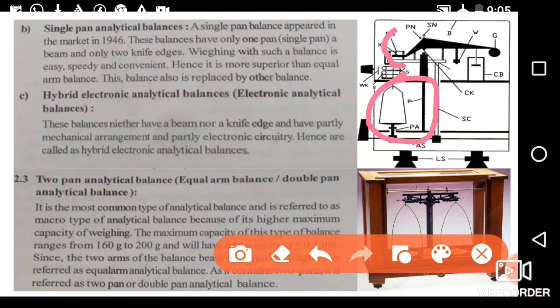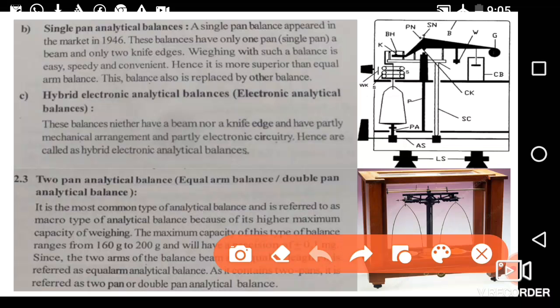Here is one knife edge and here is one knife edge, and there is one light beam. Weighing with such a balance is very easy, speedy and convenient. So the single pan balance is more convenient than the double pan balance for weighing, and hence it is more superior than the equal arm balance.